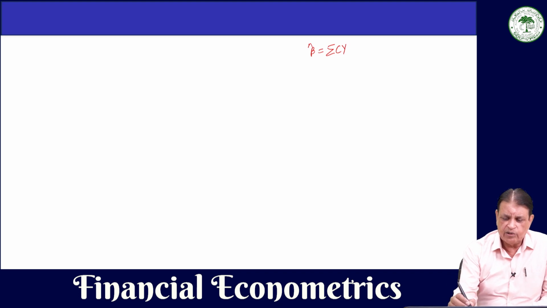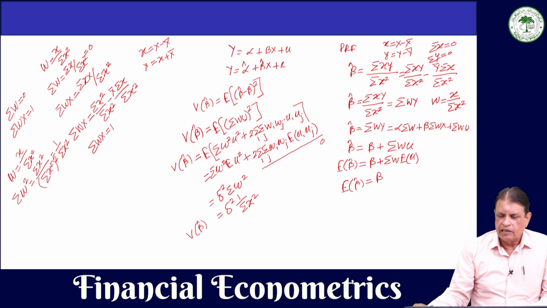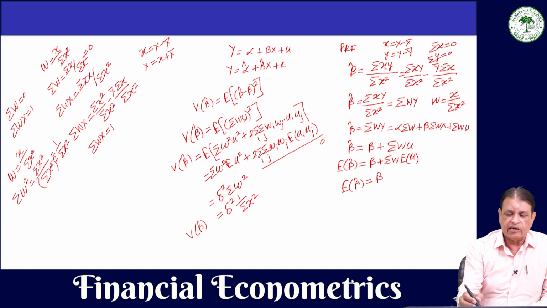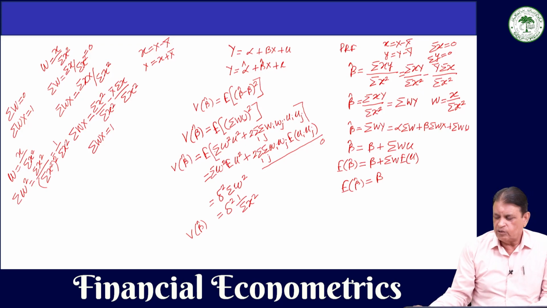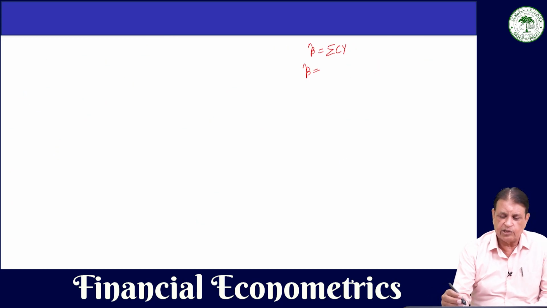So we substitute the value of y, alpha plus beta x plus u, here, and if you do that, then this will be alpha summation c plus beta summation cx plus summation cu.